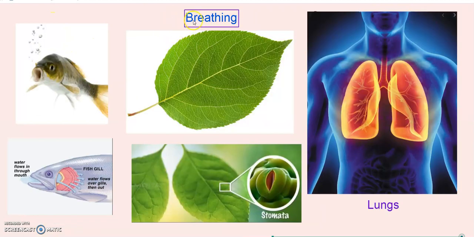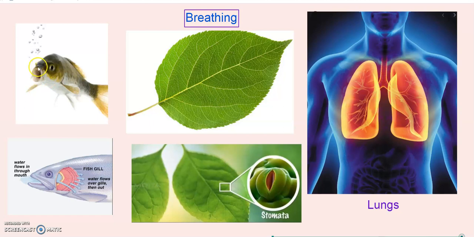Let's see how plants and animals differ in their breathing. You know, animals have nose, gills and air holes. These nose, air holes or gills help the animals to breathe. You can see here a fish.